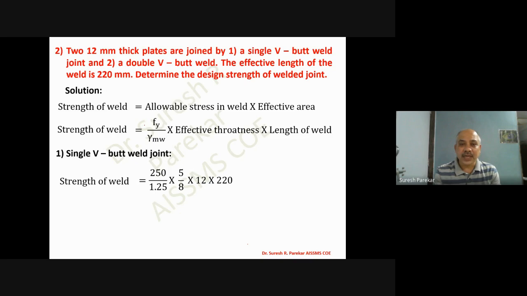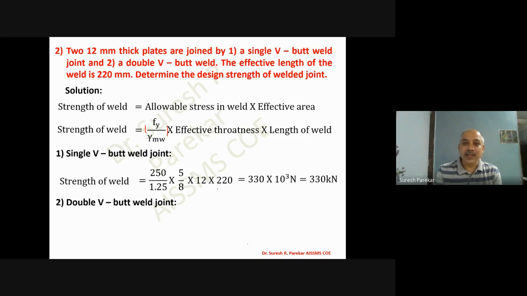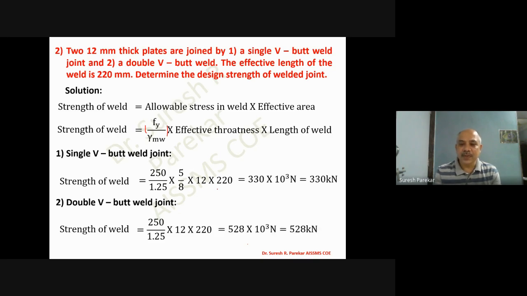So the allowable stress in butt weld is Fy upon gamma mw, and then we have the strength of weld, 330 kilonewton, for the single V butt weld. Now if we go to the second, the double V butt weld joint, in that case we know that the effective throat thickness is the thickness of the thinner part. Here both are 12, so we will take 12. So the strength of weld is 250 upon 1.25 into 12 into 220, and this gives me the value of 528 kilonewton.